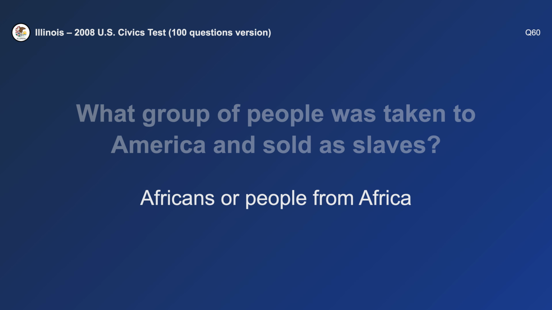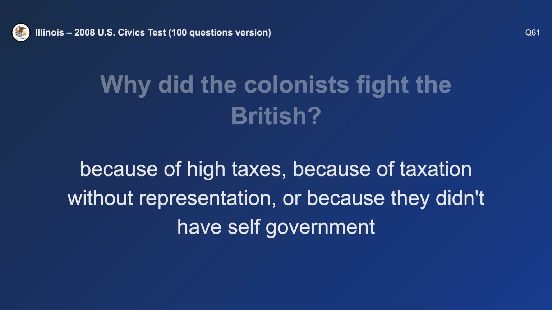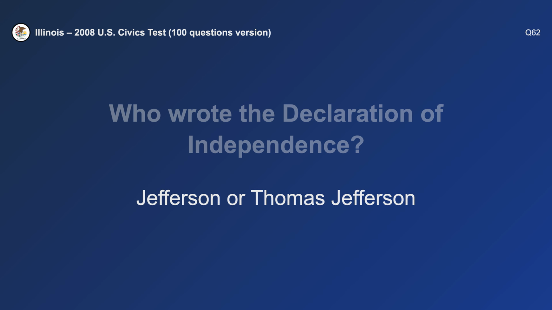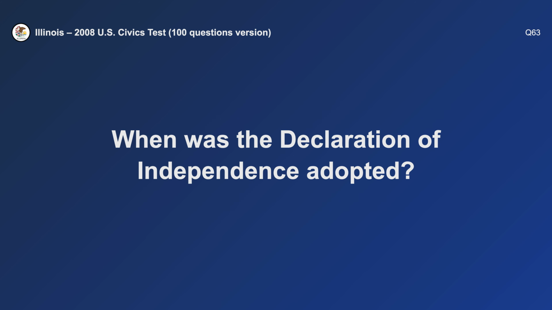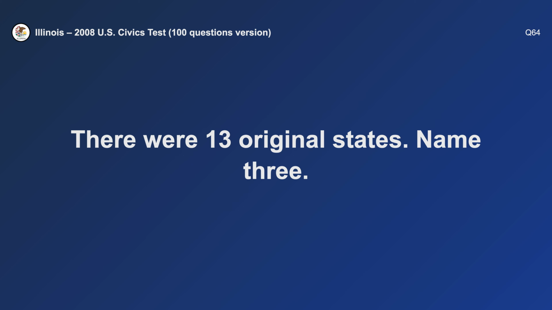Africans. Why did the colonists fight the British? Because of high taxes. Who wrote the Declaration of Independence? Thomas Jefferson. When was the Declaration of Independence adopted? July 4th, 1776.